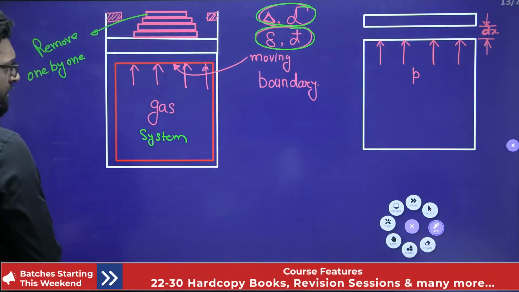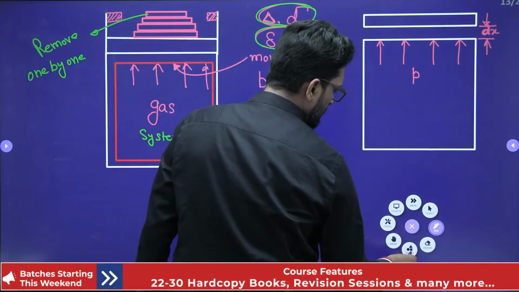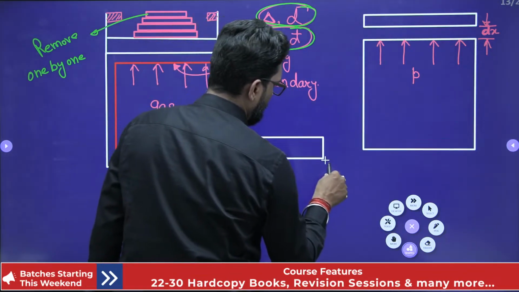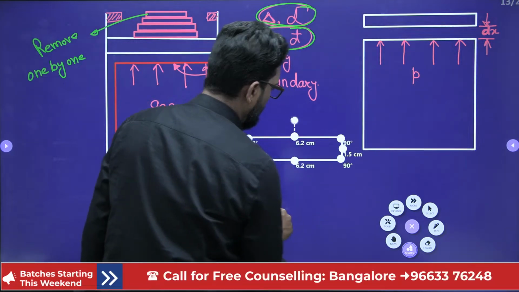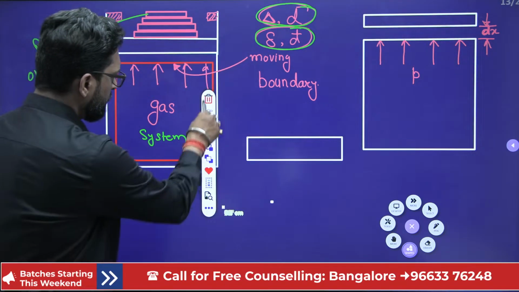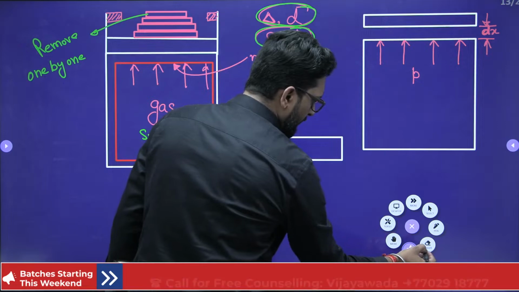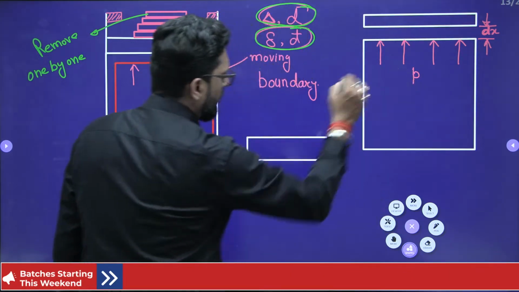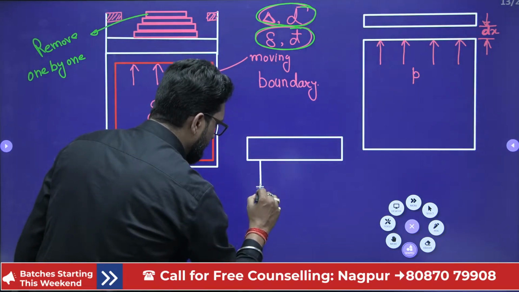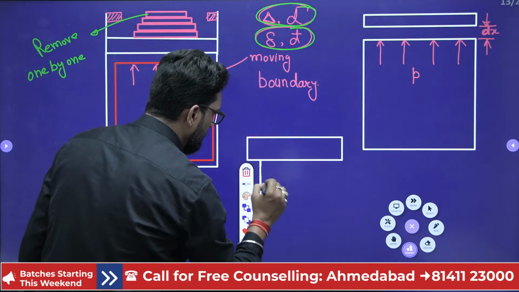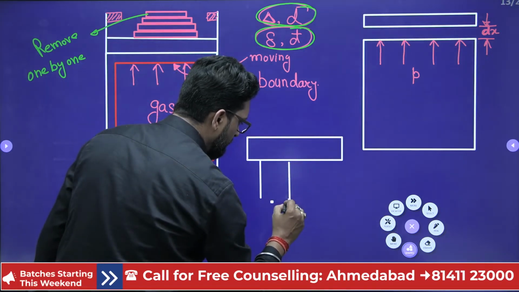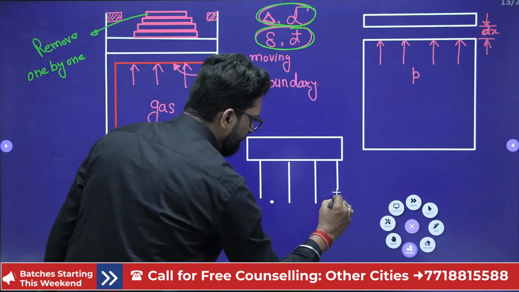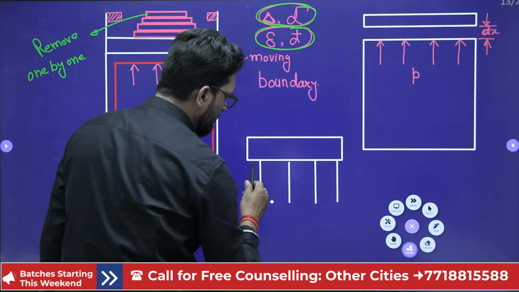Now, what is the balance? The piston balance. If you do the free body activity of the piston, this is our piston, okay, and from here this pressure exerts on the piston.